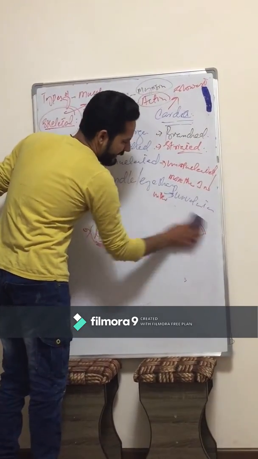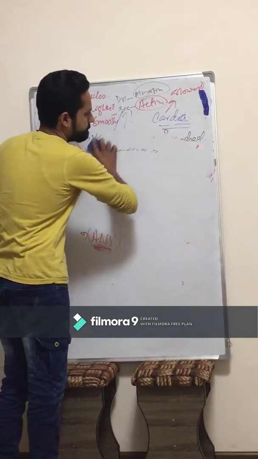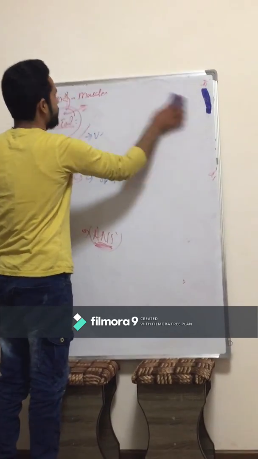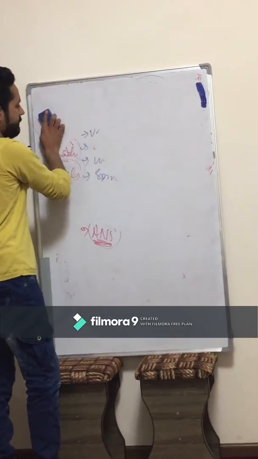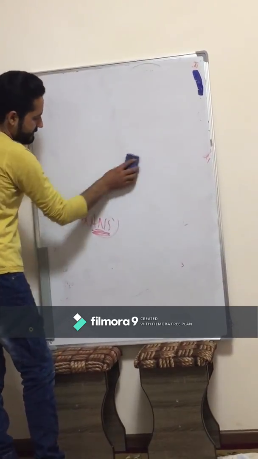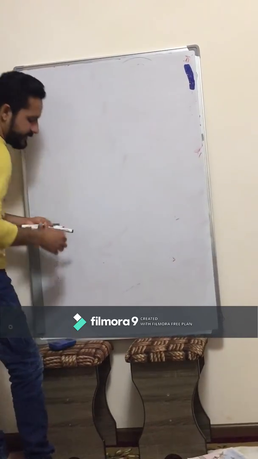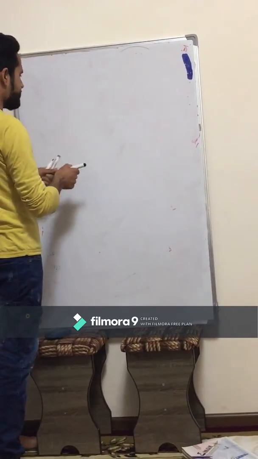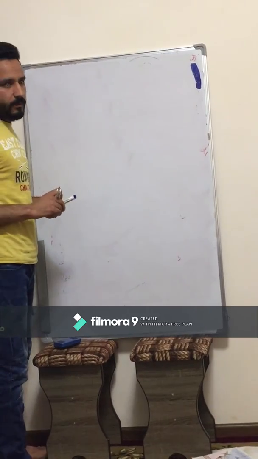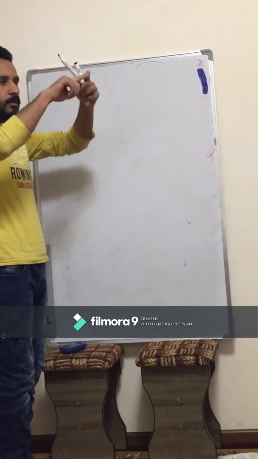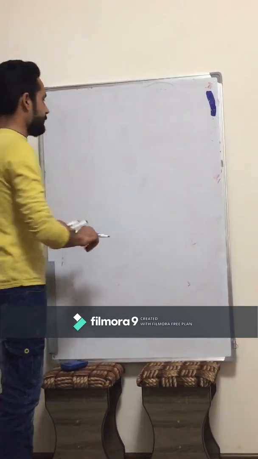Now we will study the skeletal muscles in a little better detail. We can say the structure of the skeletal muscles. How skeletal muscles are striated muscles, we will study in a little detail. Let's draw a simple diagram. We know that the outer membrane of the muscles is called